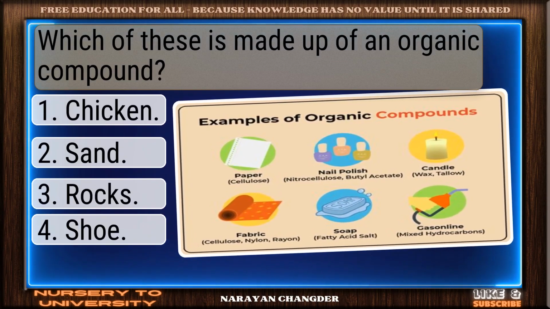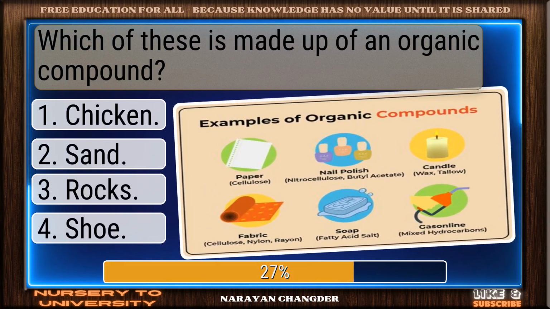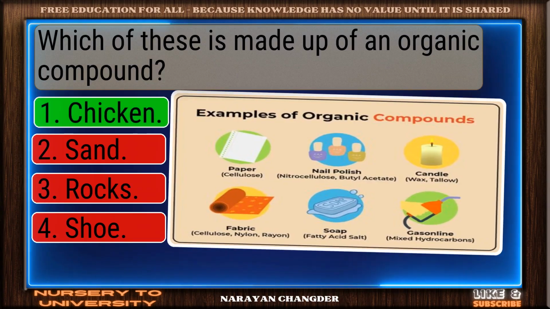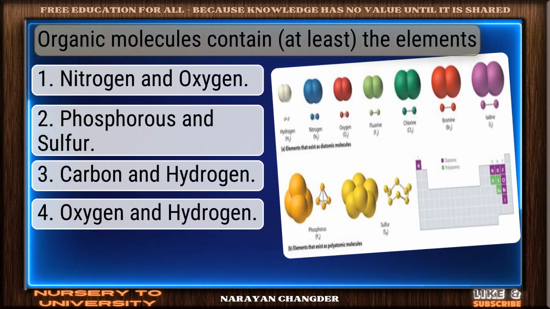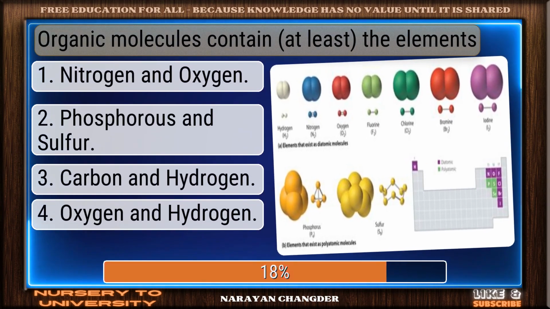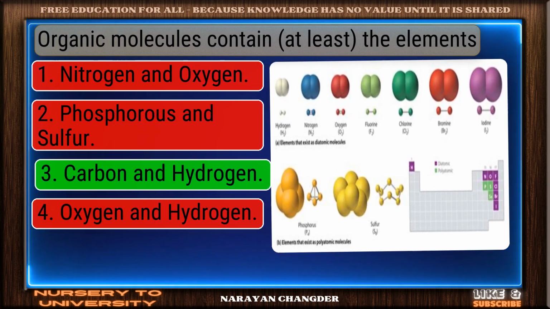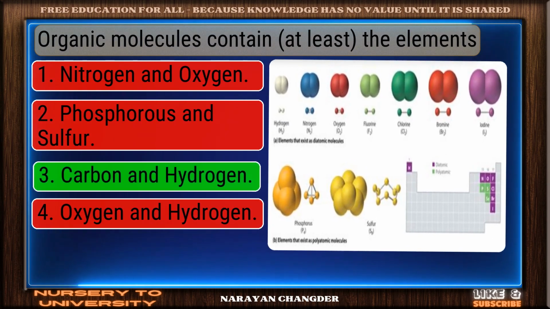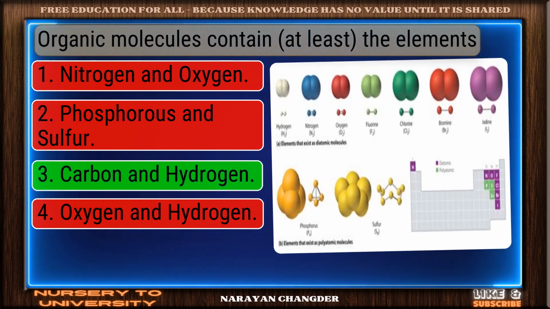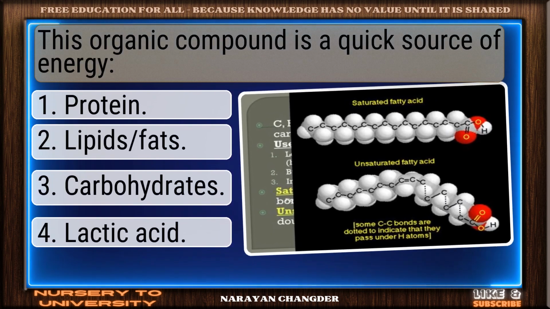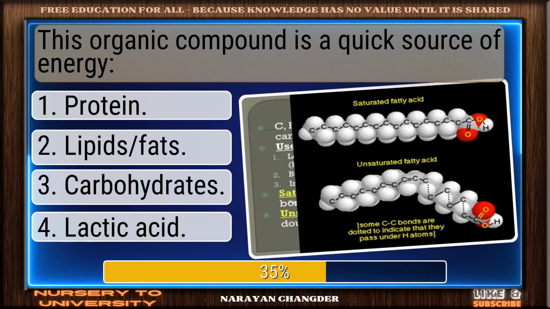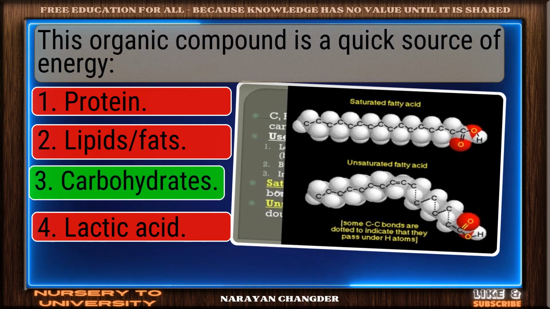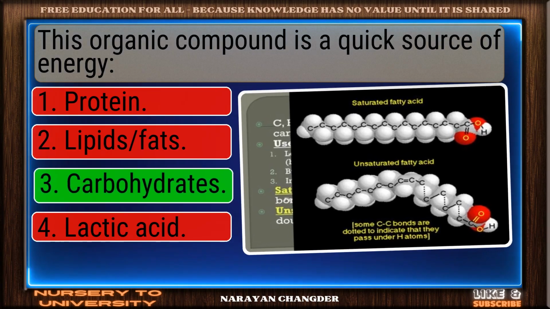Which of these is made up of an organic compound? Well reasoned. Chicken is the correct choice. Organic molecules contain the elements. Clear logic. Your choice carbon and hydrogen is sound and 100% true. This organic compound is a quick source of energy. Strong choice. Carbohydrates is the right answer.